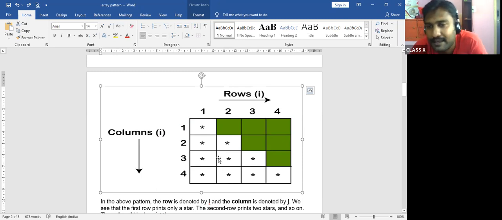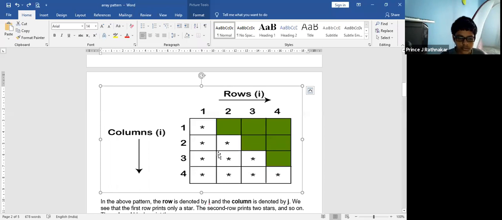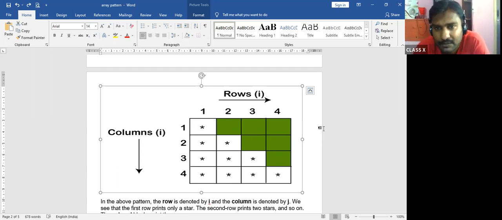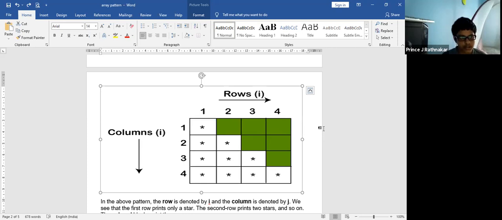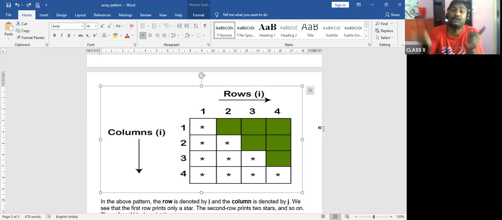Can you tell me the for loop for this? For i is equal to 0; i is less than or equal to 4; i plus plus. Then again for j, j is equal to 0 and j less than or equal to i. Use less than or equal to i for reverse action.